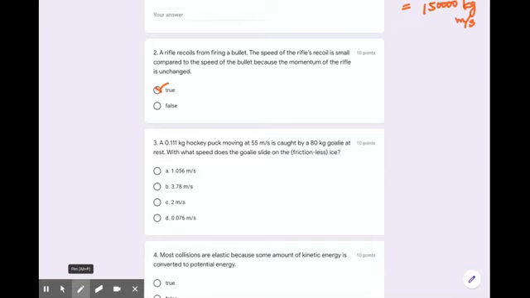You don't have to think about that friction when you think about the speed, momentum, all those, okay? So remember, conservation of momentum. So we're looking for speed.